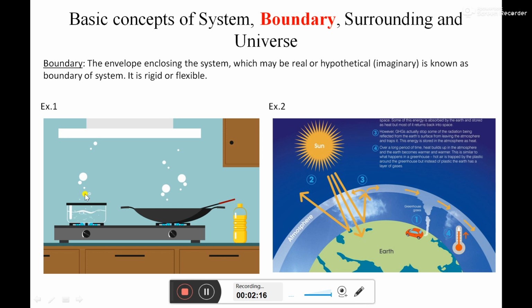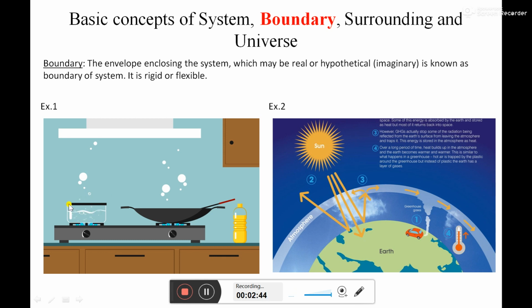If there is no lid present over the pot, is it a boundary then? Yes, this is also a boundary, but this is an imaginary boundary or hypothetical boundary. It means if this pot is not closed by any lid, it doesn't mean that this is not a boundary.